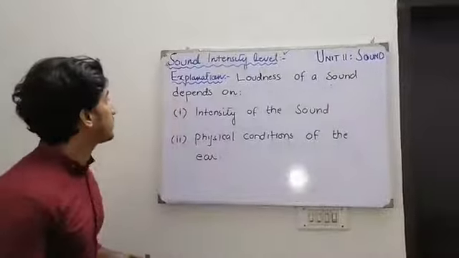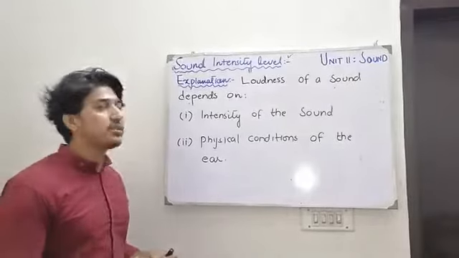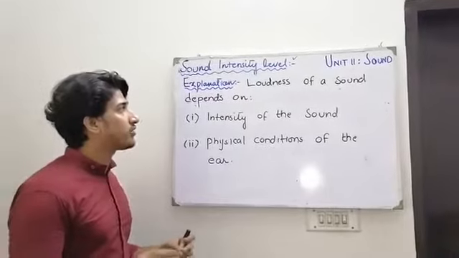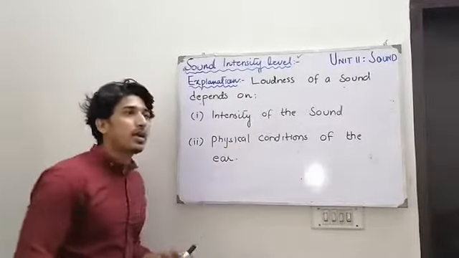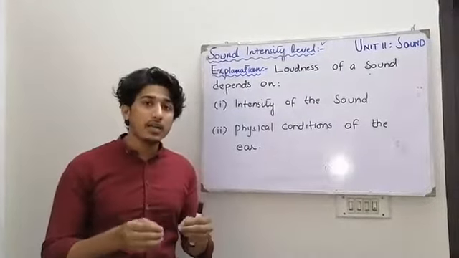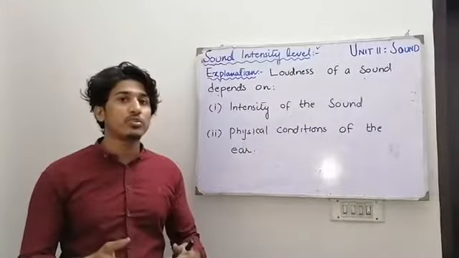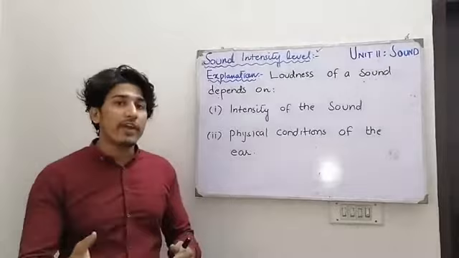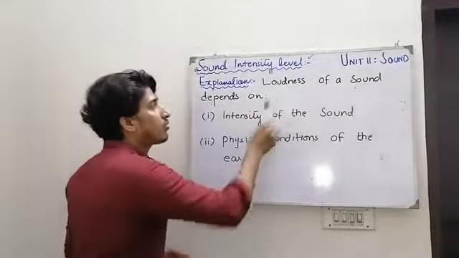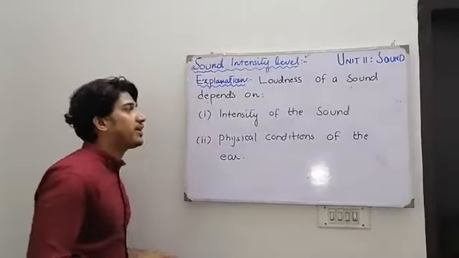Now we talk about the explanation of this topic. What we are discussing is the sound intensity level, and the main constituent of that topic is loudness. As we have discussed, we have to find out the loudness of an unknown sound. To understand it, we need to understand on what factors this loudness depends. There are two main factors on which the loudness of a sound depends. The first important factor is the intensity of the sound.